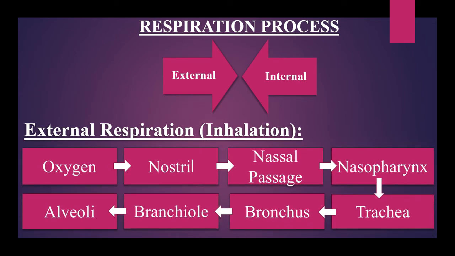This flowchart shows you that oxygen passes towards the nostril, and from the nostril it goes to the nasal passages. After the nasal passages it goes to the nasopharynx, and from the nasopharynx it goes to the trachea. From the trachea it goes to the bronchus, and from the bronchus it goes to the bronchial tubes and then the alveoli. This process is the inhalation phase of external respiration.